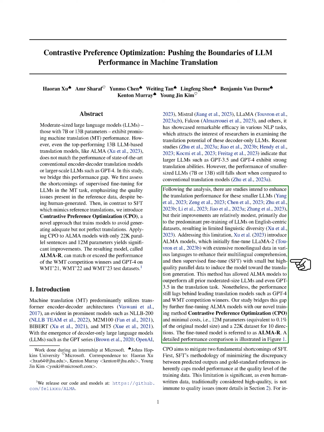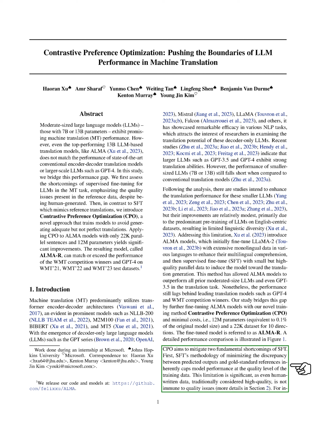In our study, we've tried to close this gap by further fine-tuning ALMA models with our new training method, Contrastive Preference Optimization, CPO, at minimal cost. We've named the fine-tuned model ALMA-R. CPO aims to address two main limitations of the previous fine-tuning method, supervised fine-tuning, SFT. Firstly, SFT's method of minimizing the difference between predicted outputs and gold standard references inherently limits model performance to the quality of the training data.